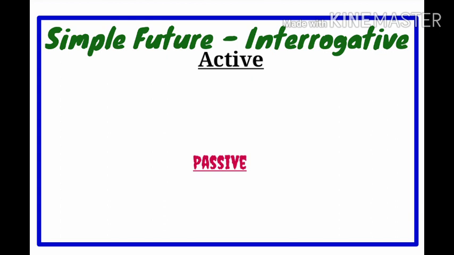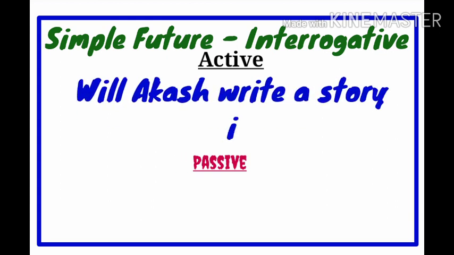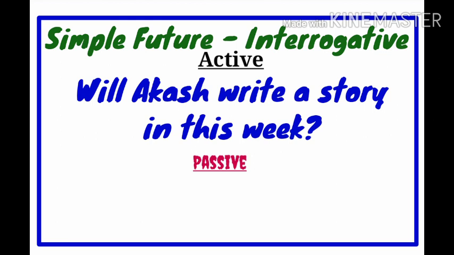Now let's move to the interrogative of simple future. Akash will write a story in this week. It's an affirmative sentence. As usual, we want to bring the helping verb will to the beginning to make it interrogative. Will Akash write a story in this week? It is the interrogative sentence of simple future in active form.